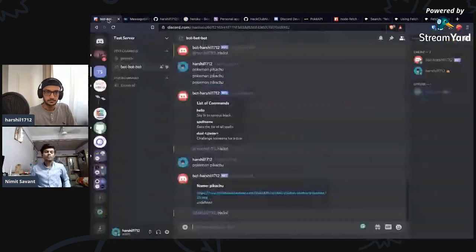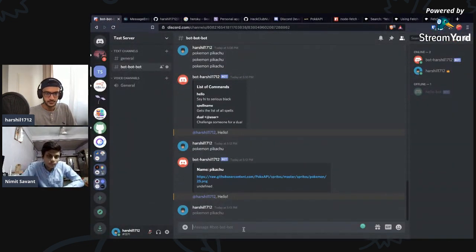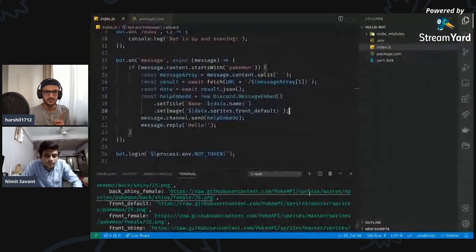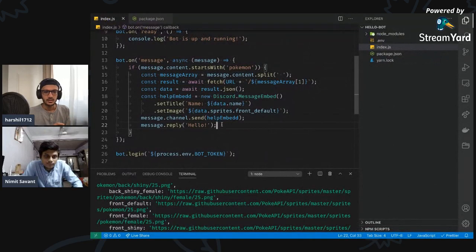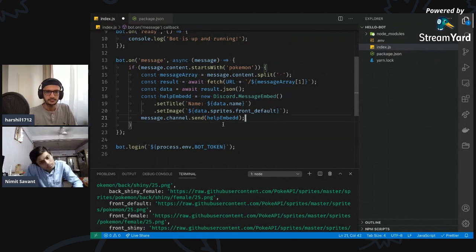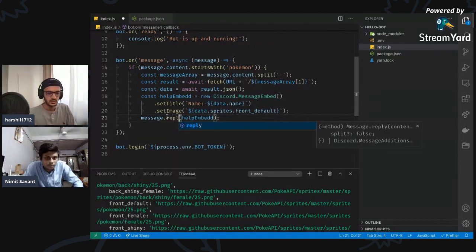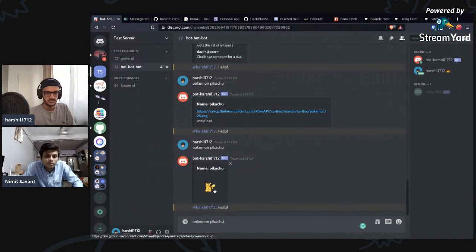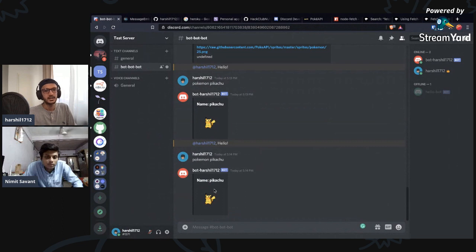Now let's see. I'm gonna do command G, hit enter. Yes, this is good. Awesome. I like it. If we do message dot reply, will it send the embed? Oh, it will still send the embed. Message or reply. It does, yep, but it does not do the at the rate.